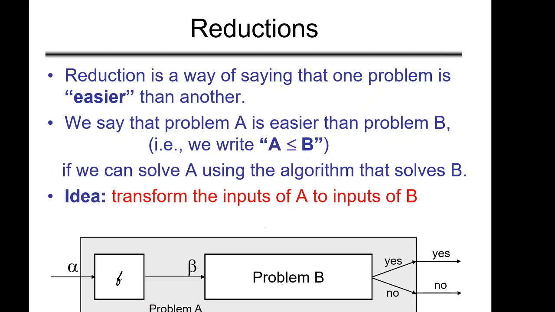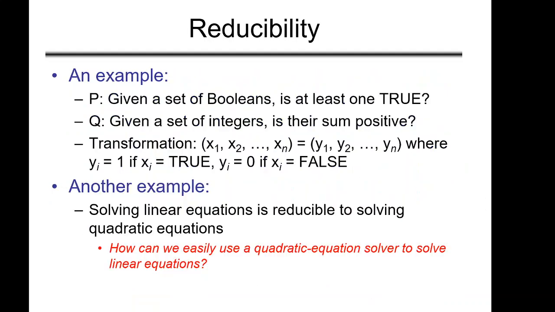Right? If this is solvable, then definitely A is solvable, because if the answer of this is yes, we will say problem A's answer is also yes. If the answer is no, we will say that the solution of problem A is also no. Okay, and why are we able to do this? Because of this function. We have actually reduced our problem to some other problem. Okay, so let's see some examples.